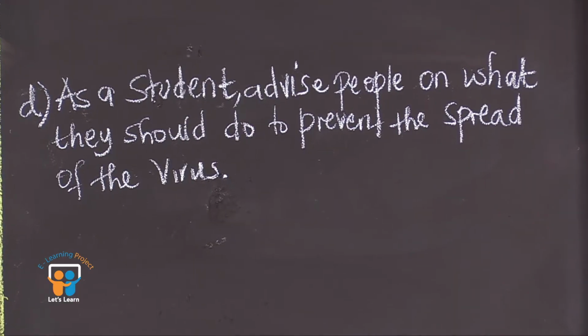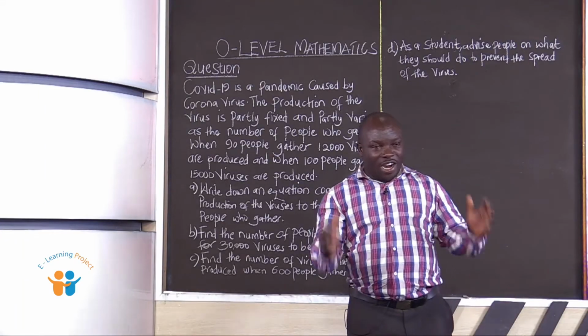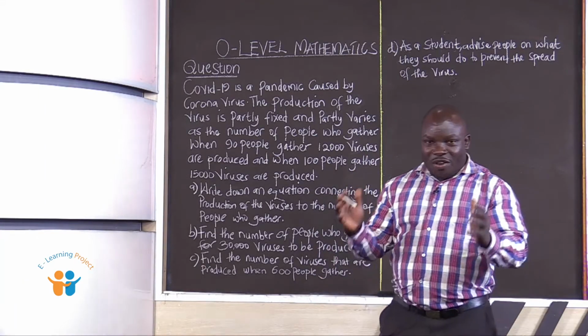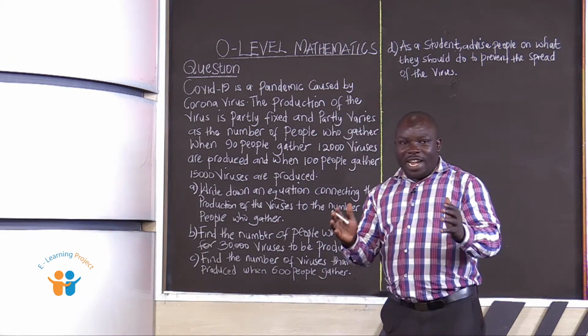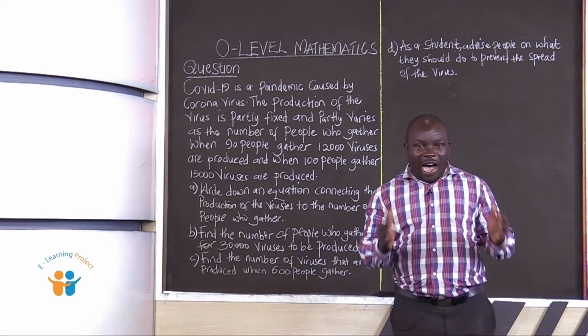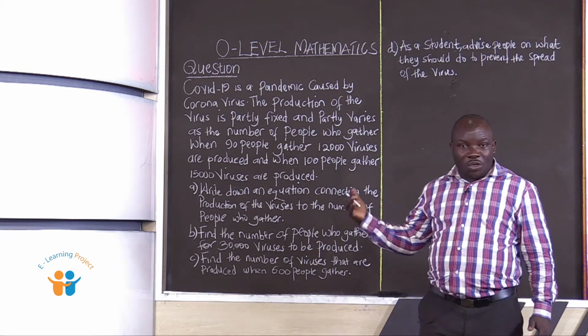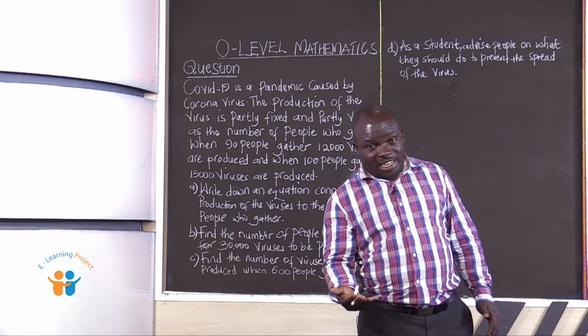So, we are going to use our mathematical knowledge, the knowledge of mathematics, to find out how this issue can be solved. It is disturbing us.